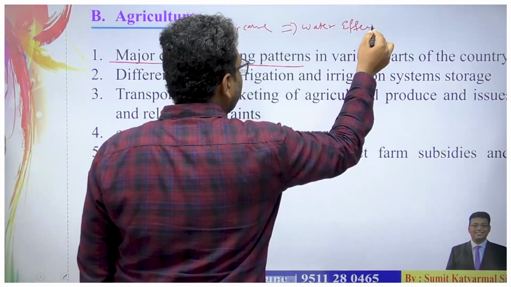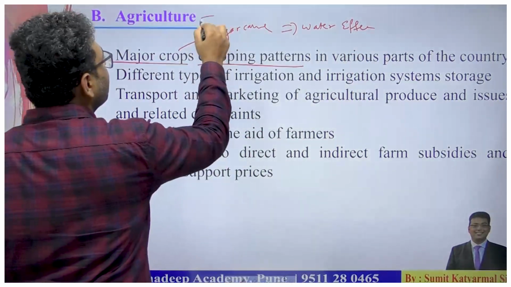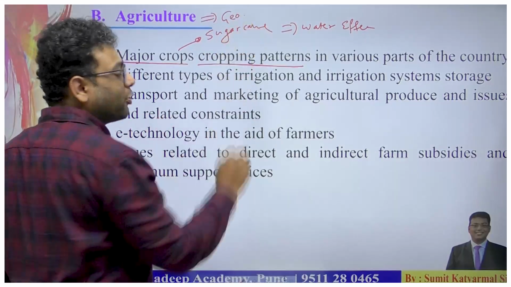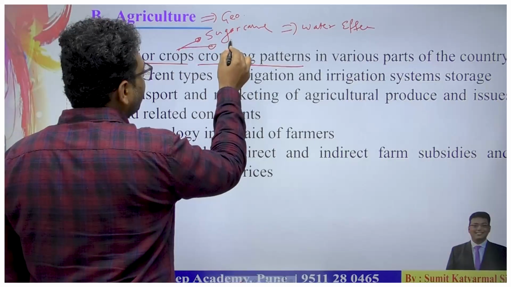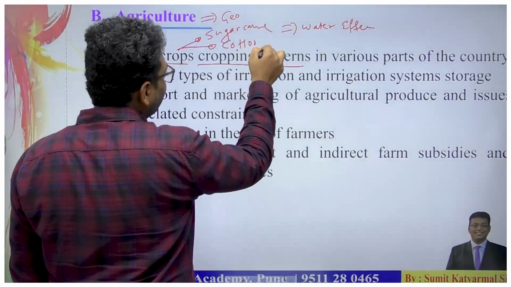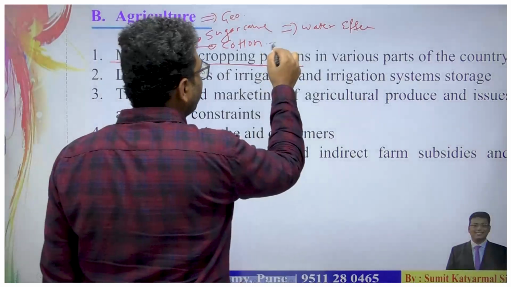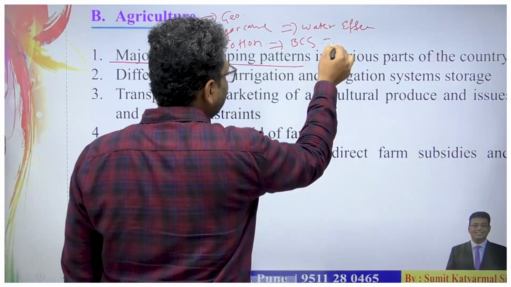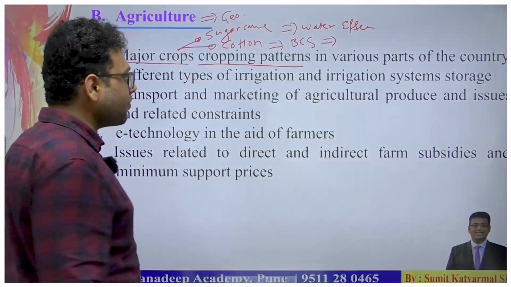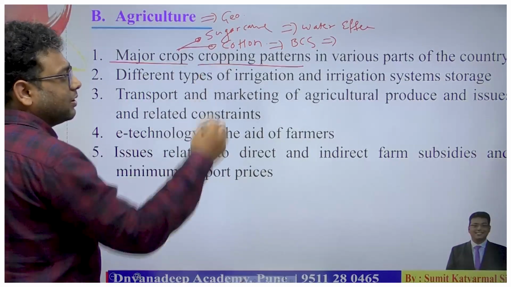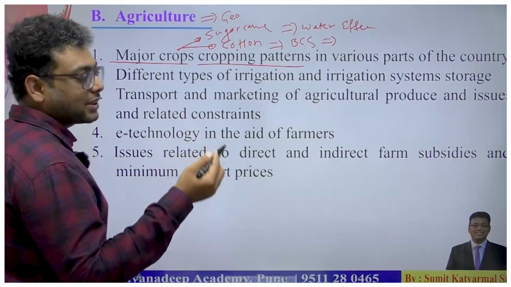This agriculture part is linked with the geography part by the UPSC while asking questions in the prelims. Then after sugarcane, UPSC asks questions related with cotton, black cotton soil, Deccan Plateau. So the linking of agriculture with the economy and our geography, that is given in GS1.